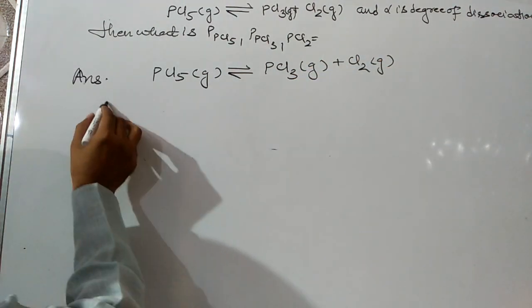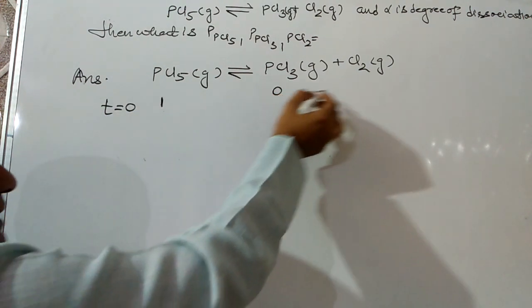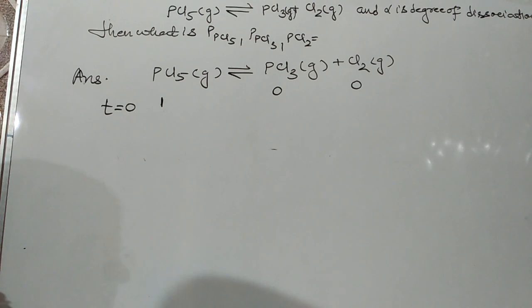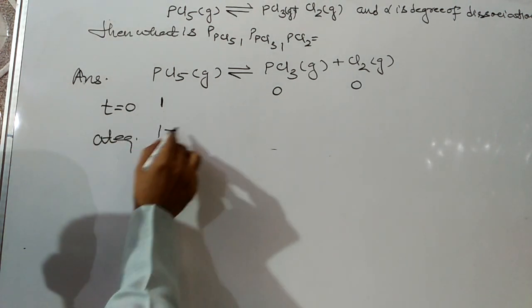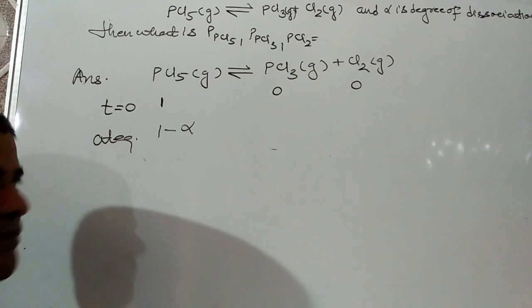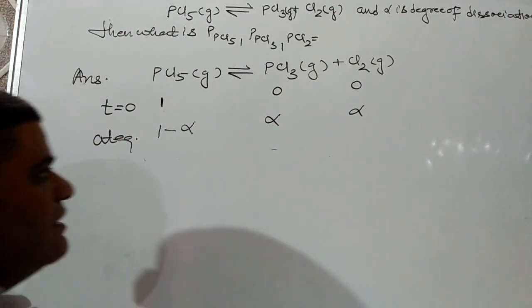Let's suppose when time t is 0, number of moles of PCl5 is 1, PCl3 0, Cl2 0. At equilibrium, if alpha is the degree of dissociation, then it will be 1 minus alpha, PCl3 alpha and Cl2 alpha.